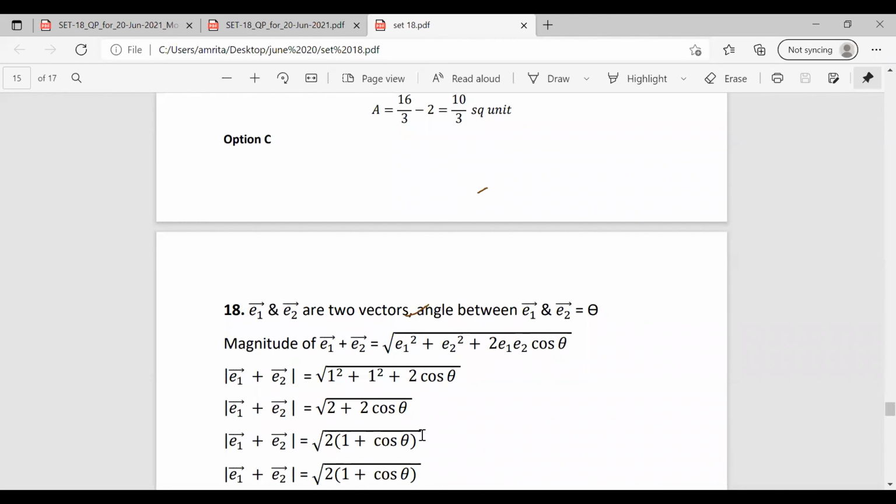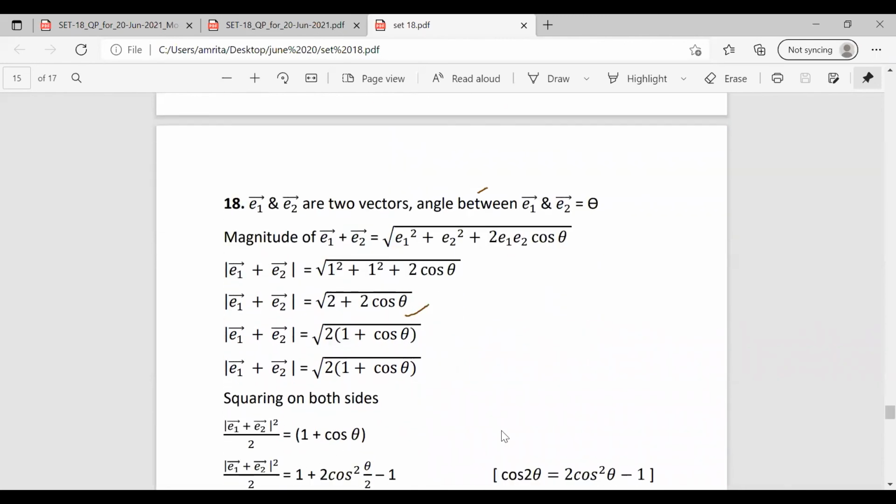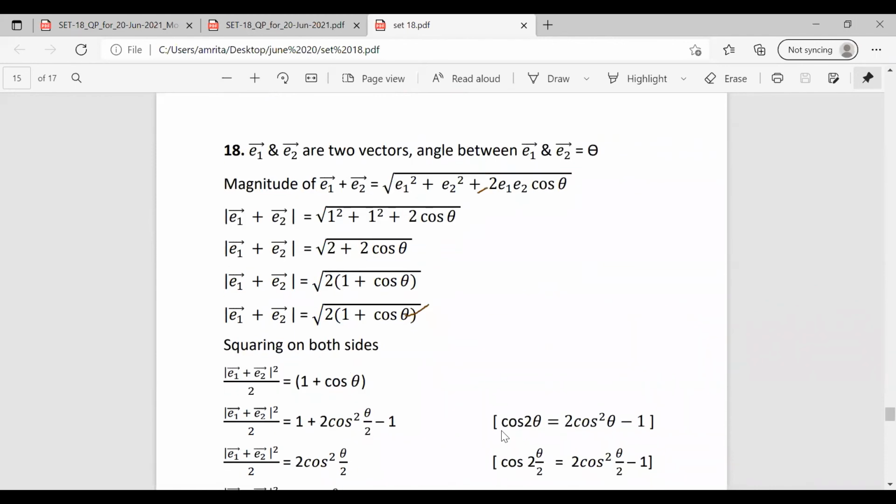Taking 2 outside, the magnitude of e1 plus e2 equals root of 2 into 1 plus cos theta. Taking square on both sides, magnitude of e1 plus e2 square is equal to 2 into 1 plus cos theta. So 1 plus cos theta becomes magnitude of e1 plus e2 square by 2.